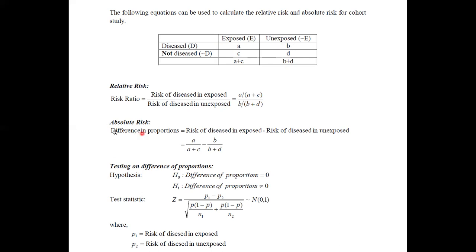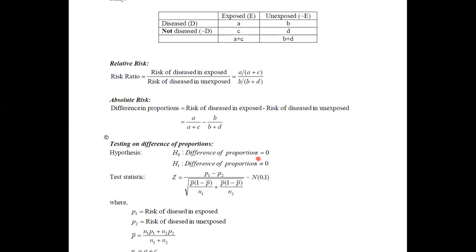And if you consider this absolute risk, we can test it using a hypothesis. Therefore, if you pay attention to testing the difference of proportions, we can use the hypothesis: there is a difference of proportion, or there is no difference of proportion, as the null hypothesis. Simply, we can say it as the difference of proportions equal to 0 versus the alternative, difference of proportions not equal to 0. Or in other words, the proportions are equal versus the proportions are not equal. If it is equal, then the difference will become 0. That is how we have constructed this hypothesis.